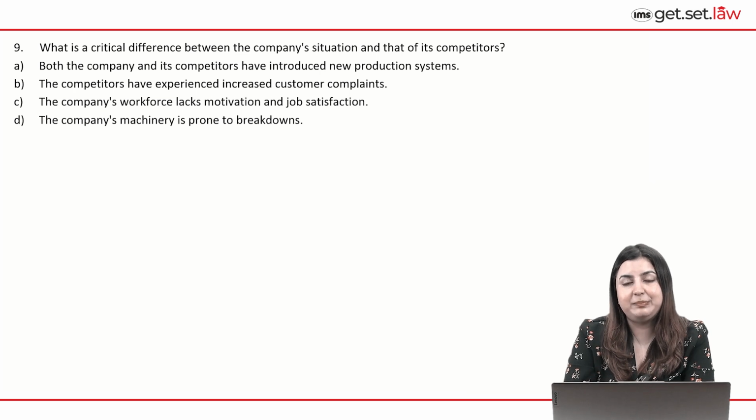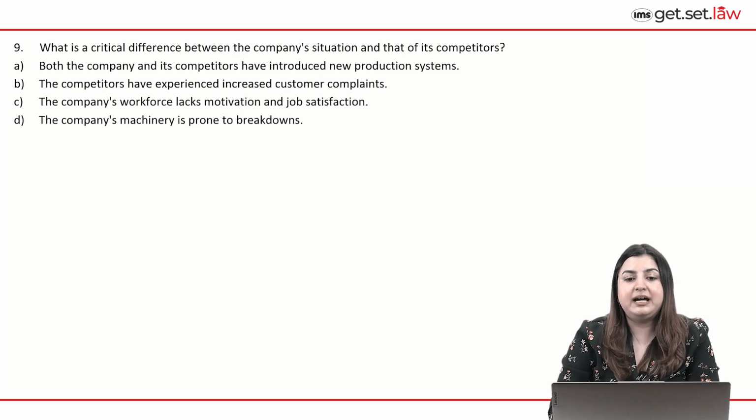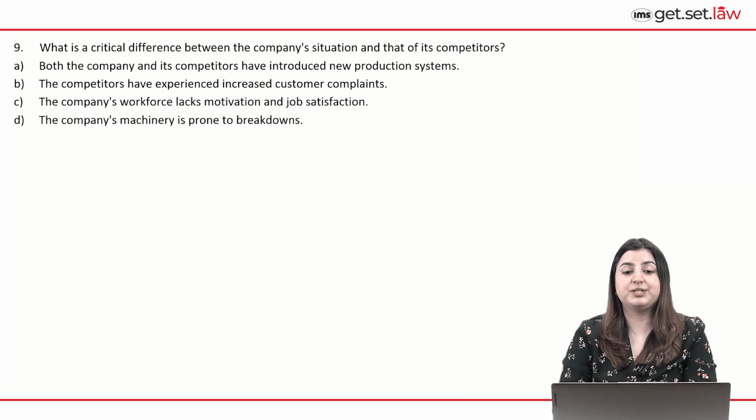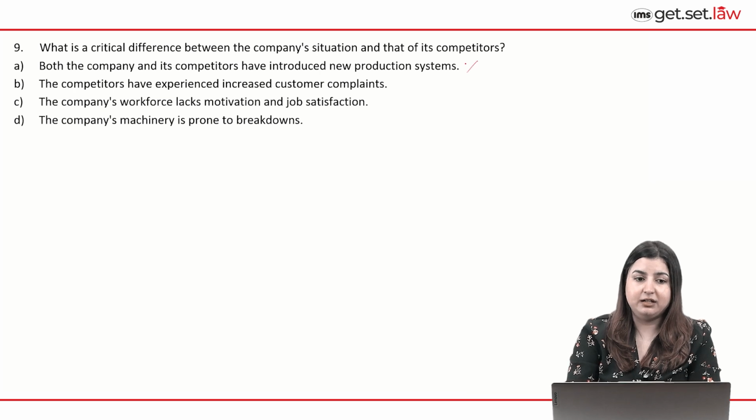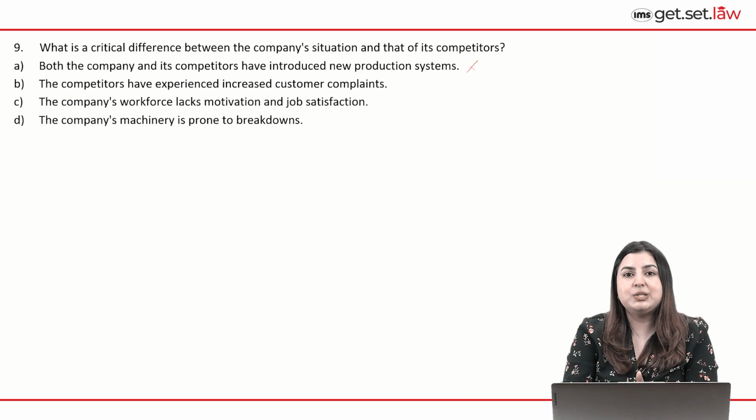Now, this was the tricky bit here, right? Because the only information provided about the company's competitors was that, A, there was a similarity, that they too have adopted the same kind of technology. And the only difference is that the competitors are actually experiencing an increase in productivity. Now, let's just take a look at the options, and maybe only then we can arrive at the correct option. A, both the company and its competitors have introduced new production systems. This is not a difference, it's a similarity. We can eliminate A. B, the competitors have experienced increased customer complaints. This is not given. In fact, it's the company that has experienced increased customer complaints.